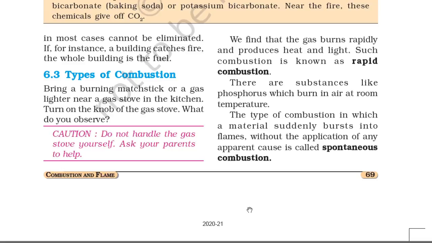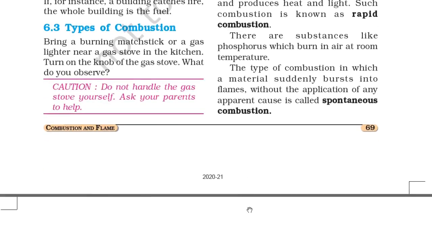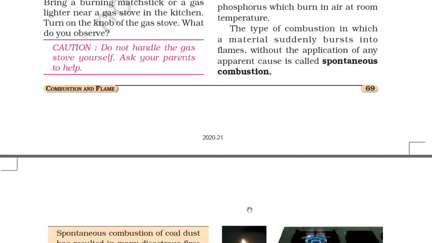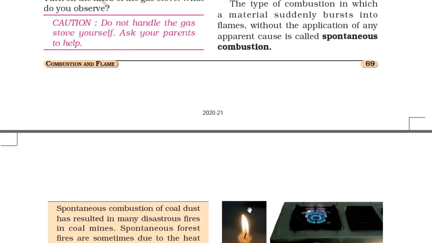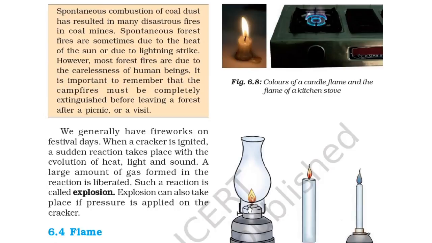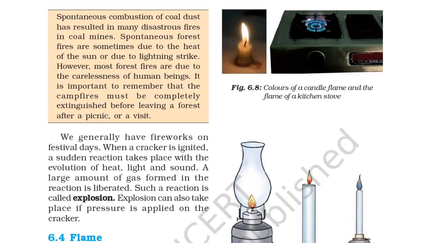There are substances like phosphorus which burn in air at room temperature. The type of combustion in which a material suddenly bursts into flame without the application of any apparent cause is called spontaneous combustion. So spontaneous combustion is explained here. Spontaneous combustion of coal dust has resulted in many disastrous fires in coal mines. Spontaneous forest fires are sometimes due to the heat of the sun or due to lightning strikes. However, most fires are due to the carelessness of human beings.